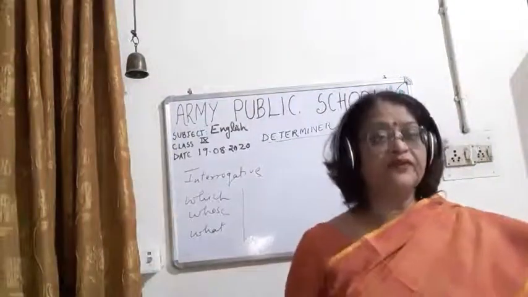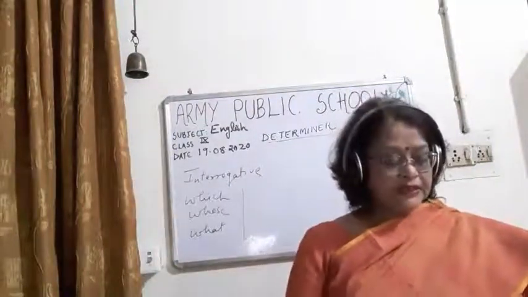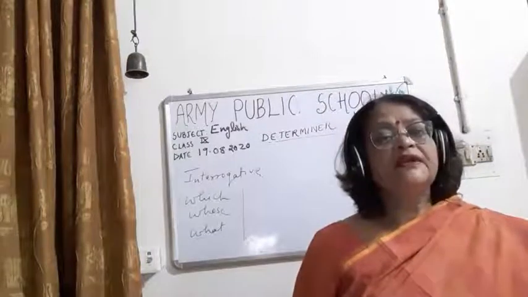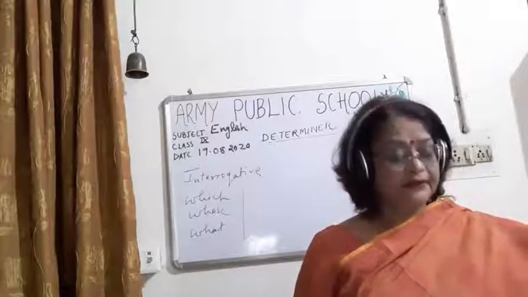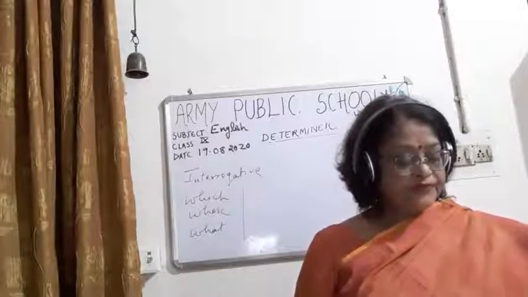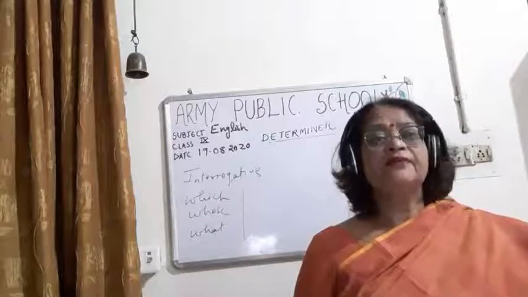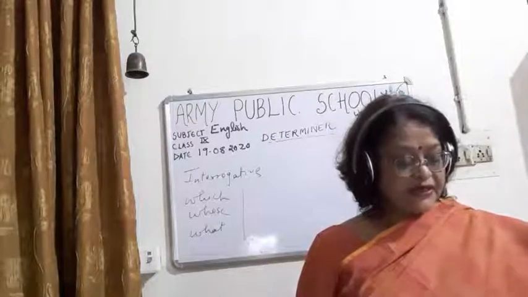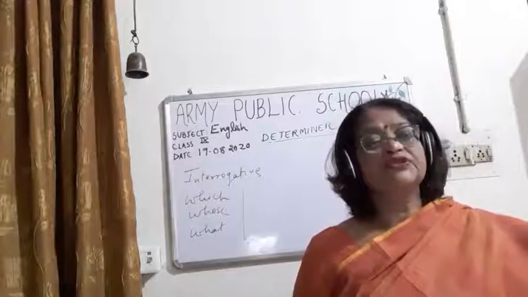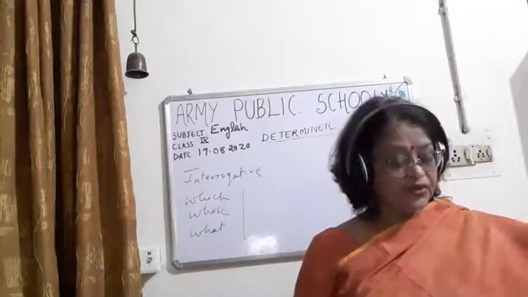Children, the interrogative determiners are used to ask questions like, what subjects are you studying? Which color do you like the most?